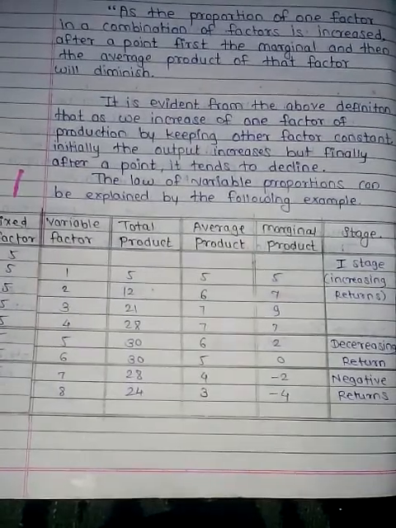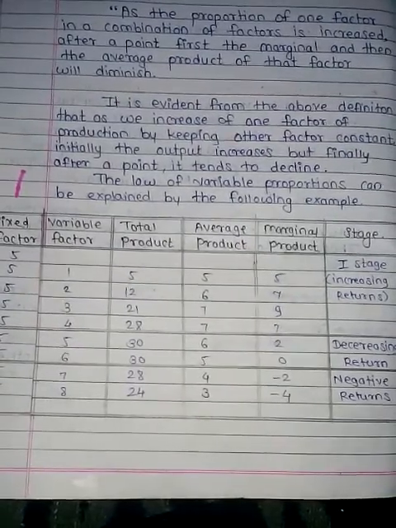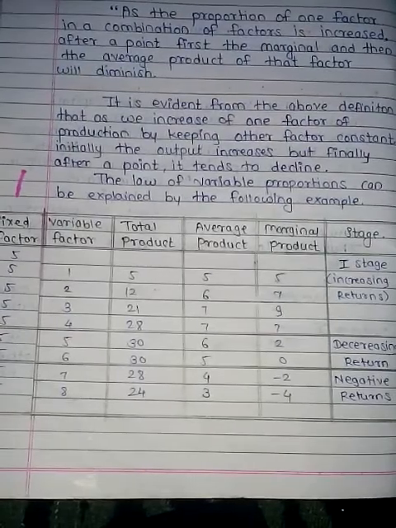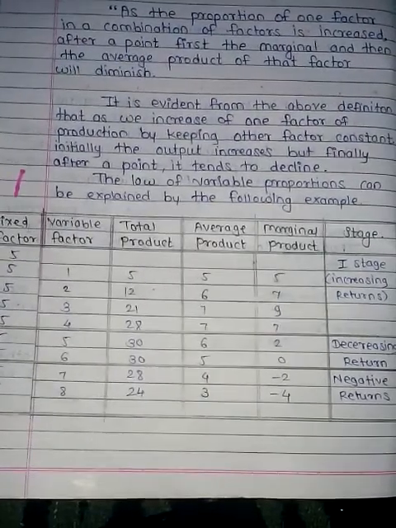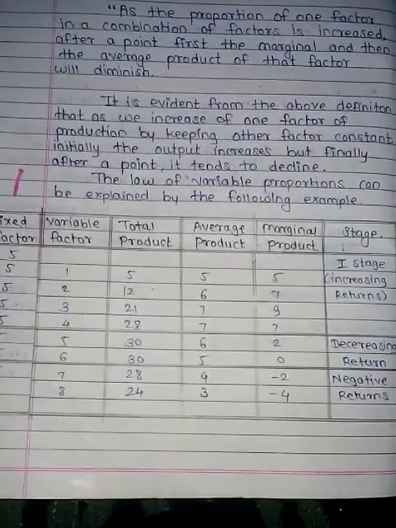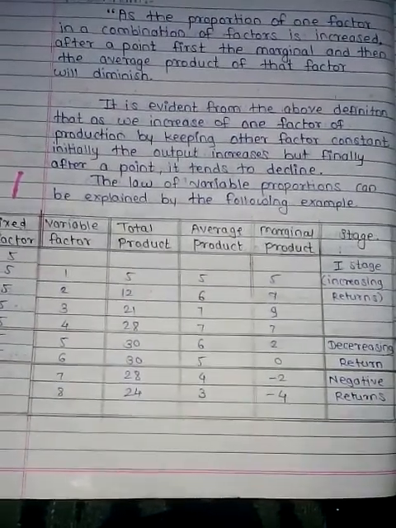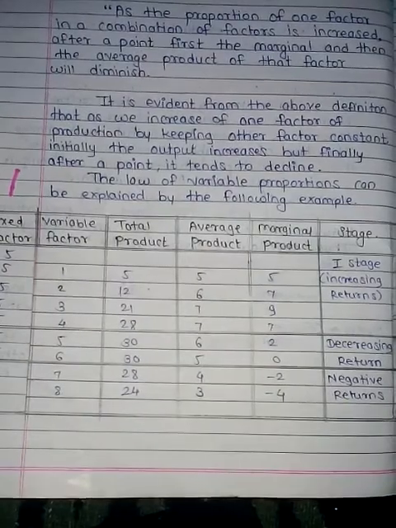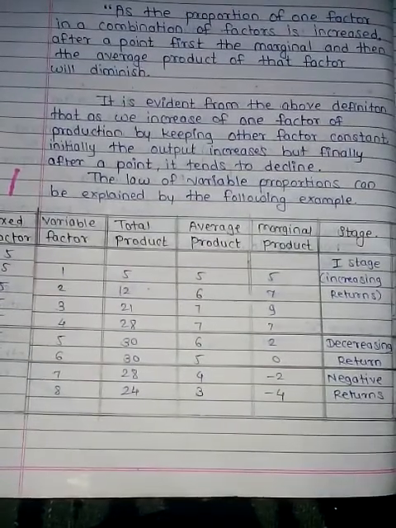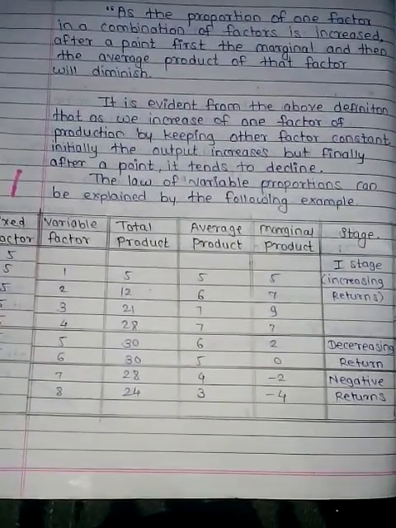At the 8th level of variable factor, he gets 24 total production, 3 average production, and -4 marginal production. So there are negative returns, that is diminishing returns.